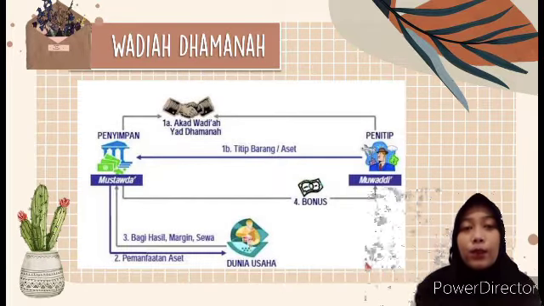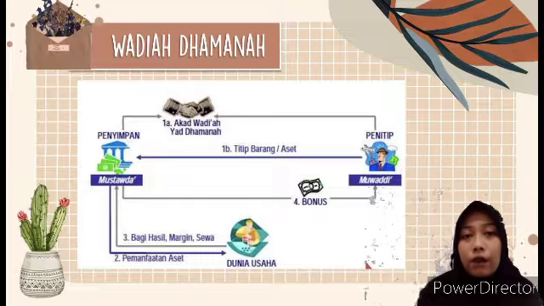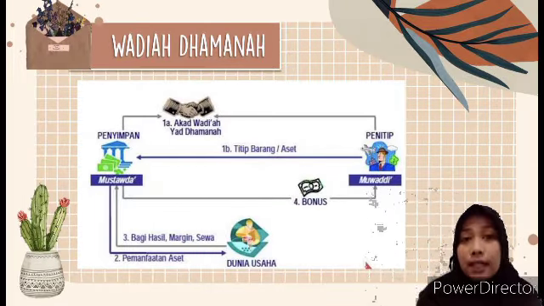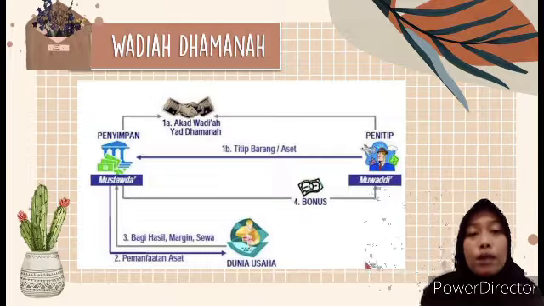Next is the Wadiah Damanah contract, where the flow of the Wadiah Damanah contract is that the depositor or muwaddi performs the Wadiah Damanah contract with the interested party or mustauda.